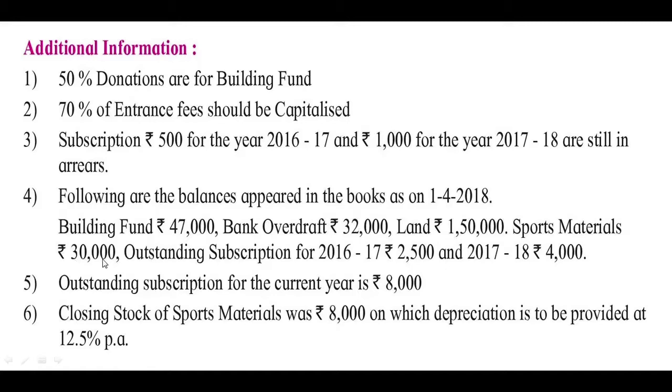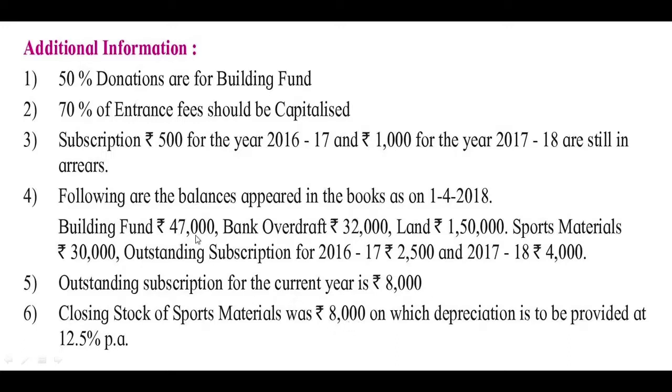So this was the sports material available at the beginning of the accounting period, that is rupees 30,000. Then as per the last point, closing stock or the closing balance of sports material was rupees 8,000. So this sports material was unused at the end of the accounting period.